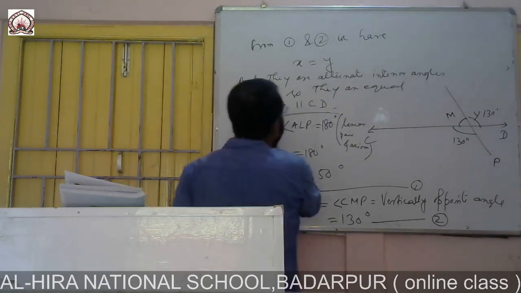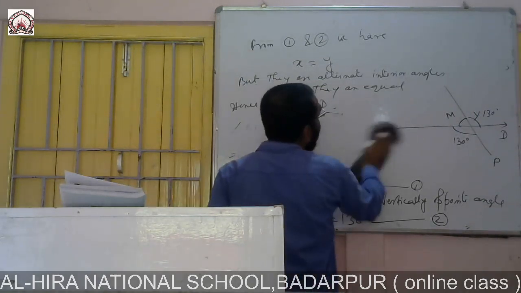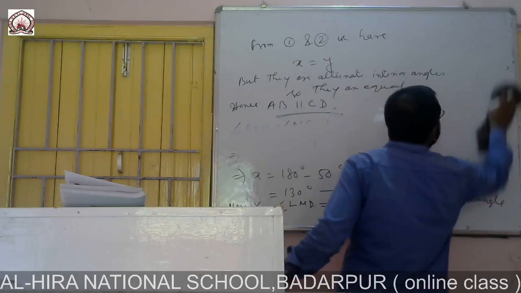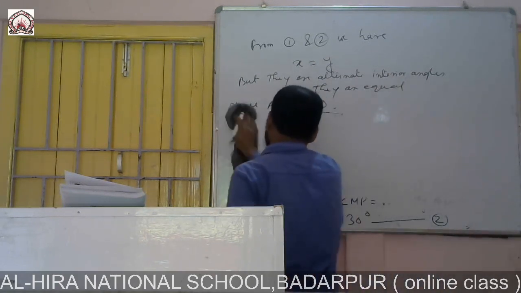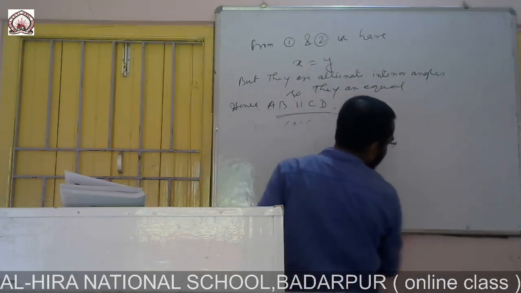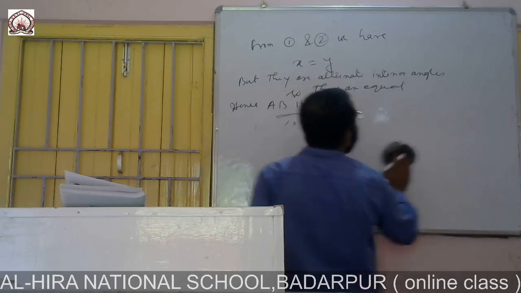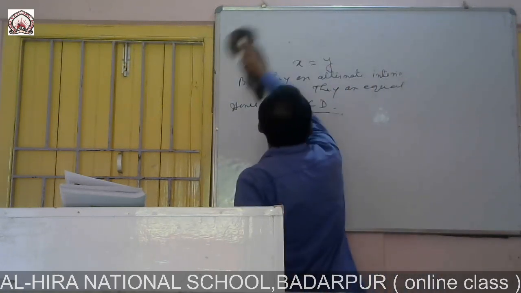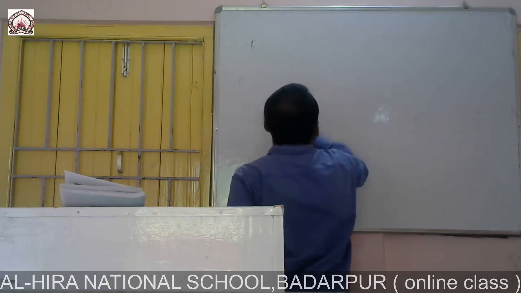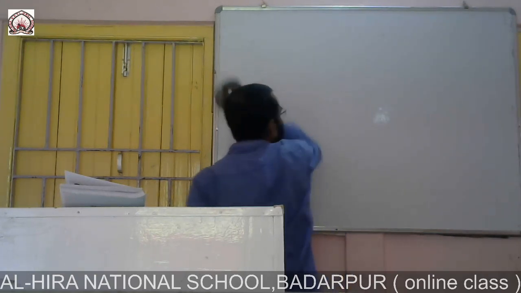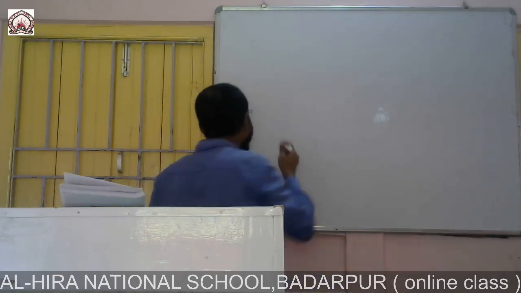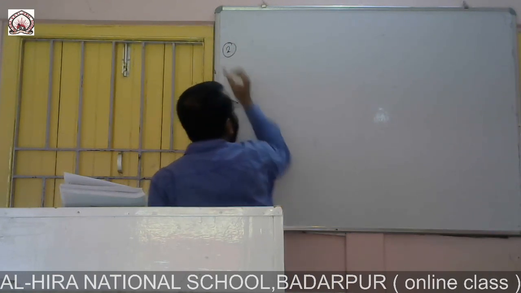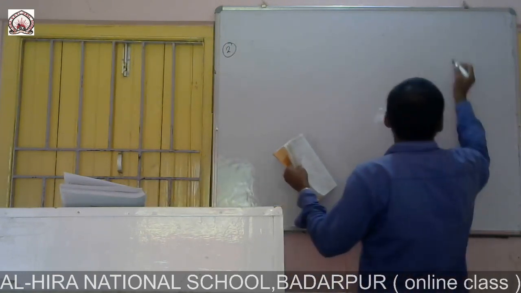So first we are doing the diagram for number 2. Here 3 lines are given.